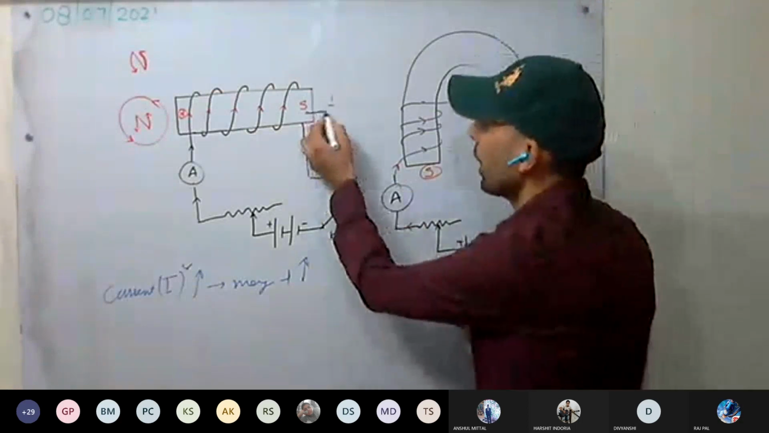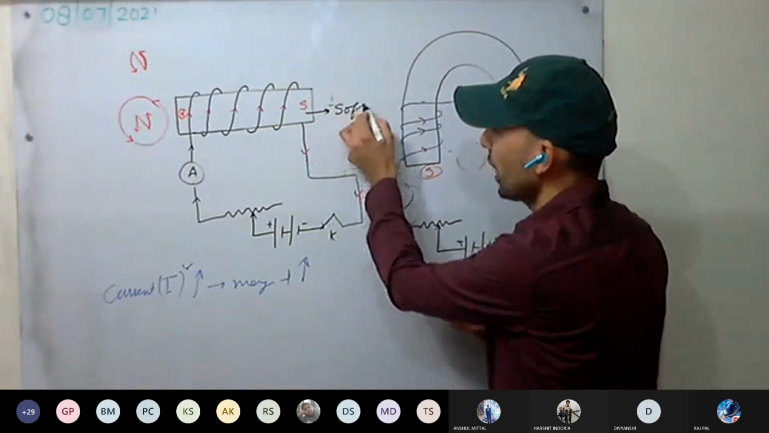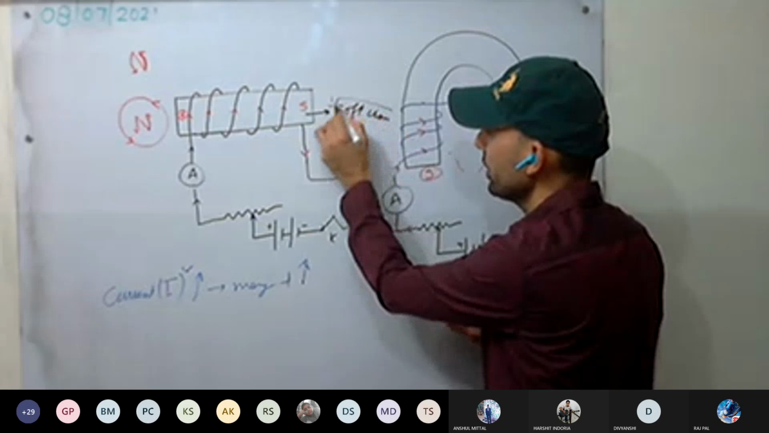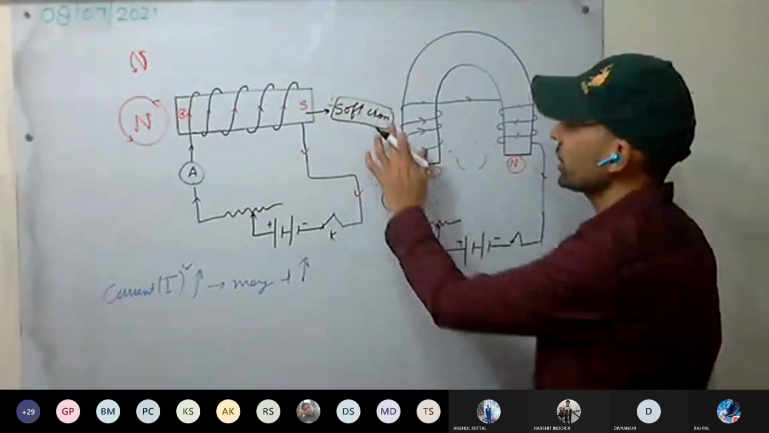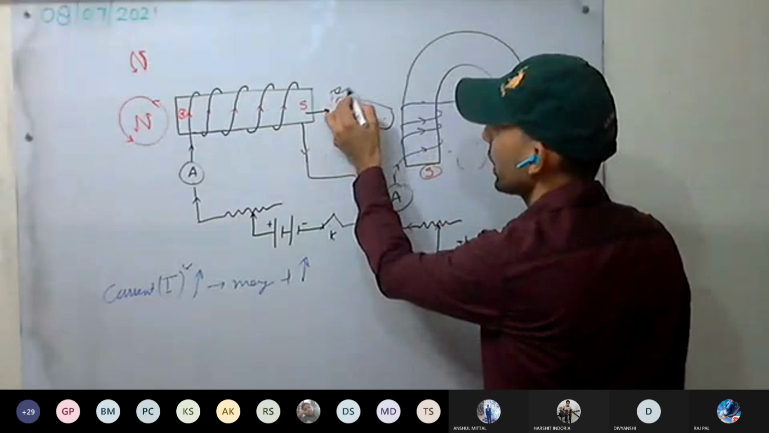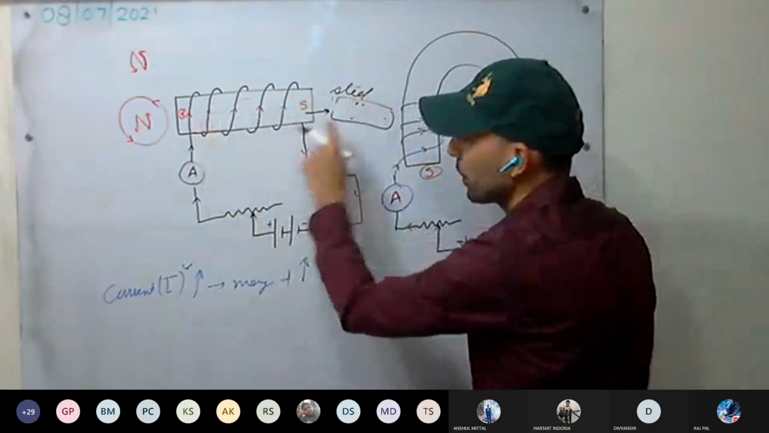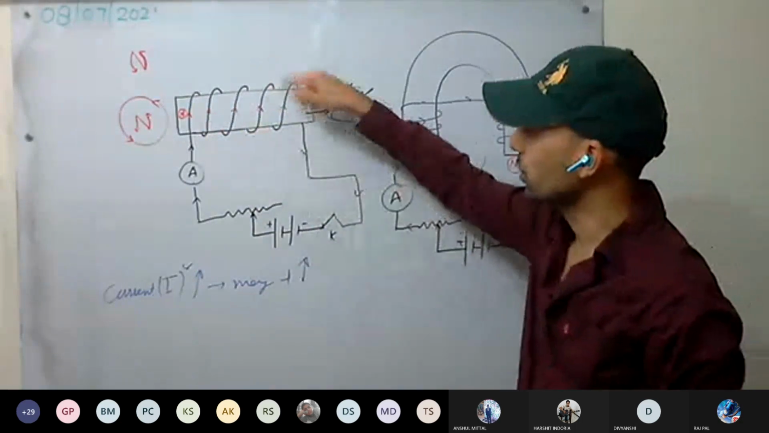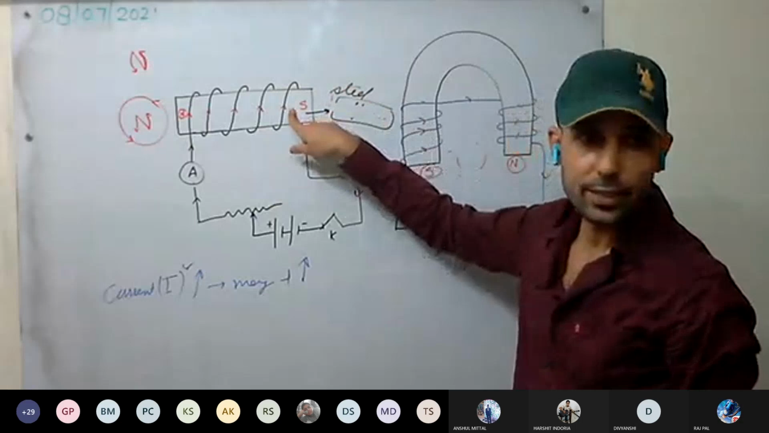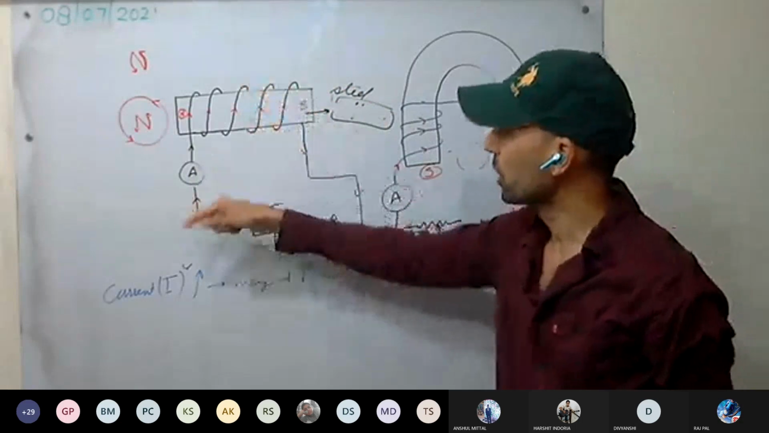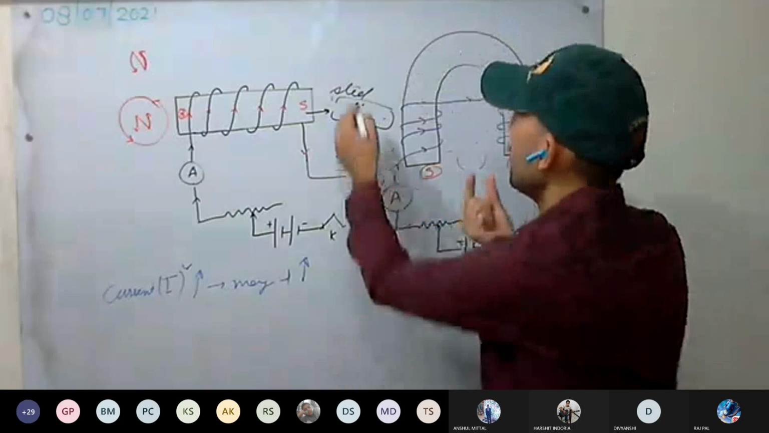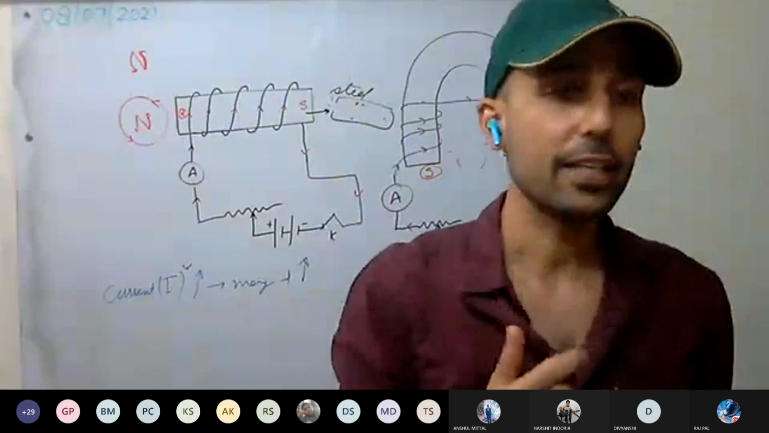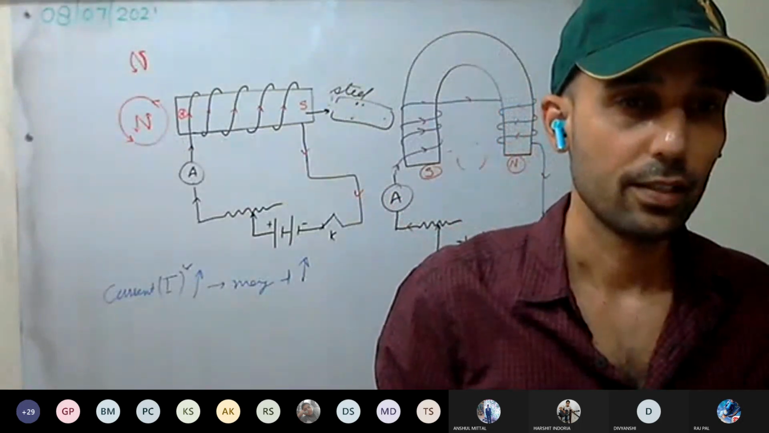Instead of this bar, which is made up of soft iron, the core was made up of soft iron. Now, instead of this, we use steel. If it is made up of steel, what will happen? As you pass the current through the coil, it gets magnetized. Now, if we remove the coil and take the bar out, if it is of steel, it will retain the magnetism. It will behave as a magnet.